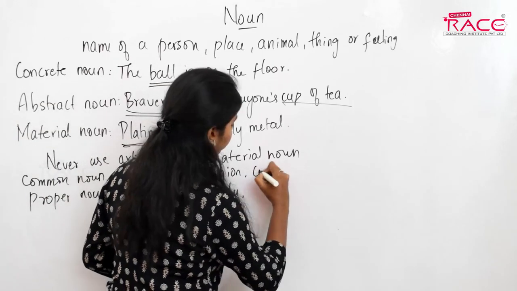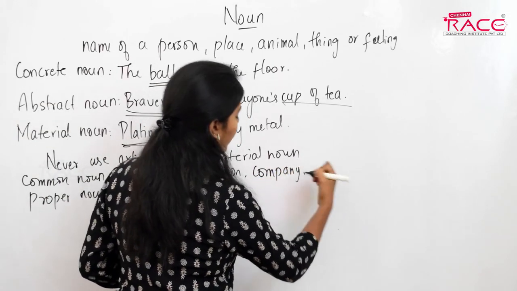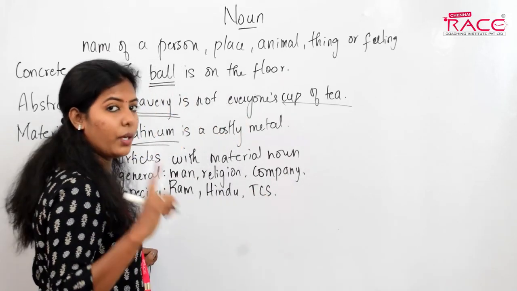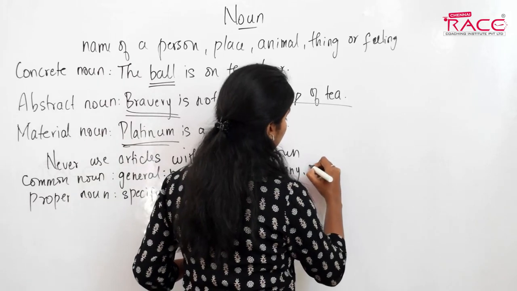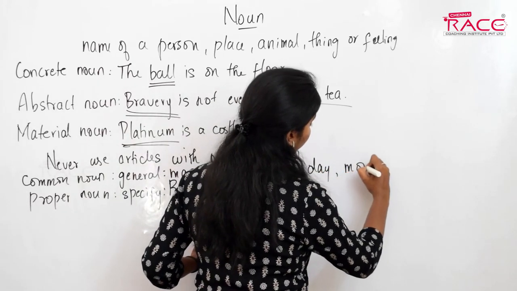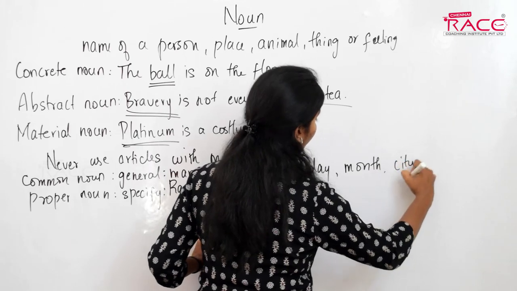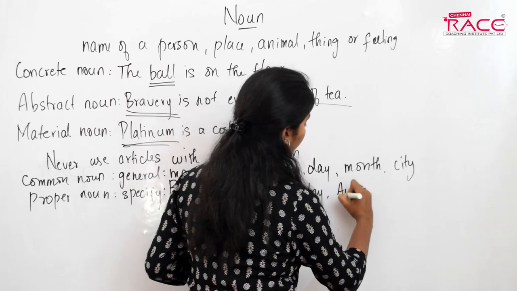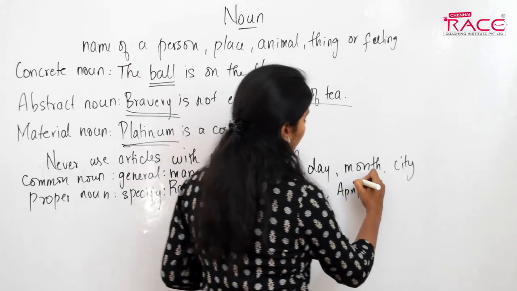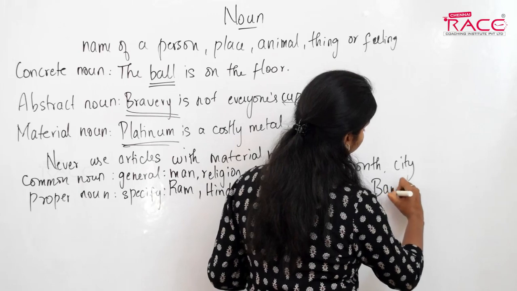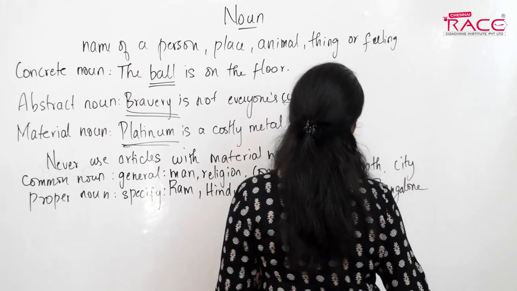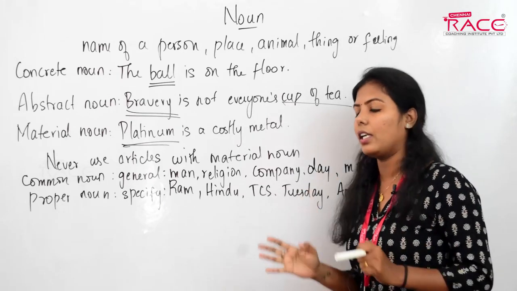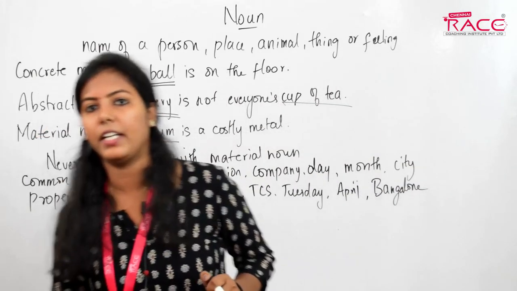Okay, then company. When I say company, I say anything in general. Now when I say TCS, I'm specifying one in the general. Then day, month, city, you can name it anything. Again Tuesday, April, that's when I was born. City, Bangalore. So this is what we call common and proper nouns. Common nouns is what we talk about in general, and proper noun is when we specify a thing in common.